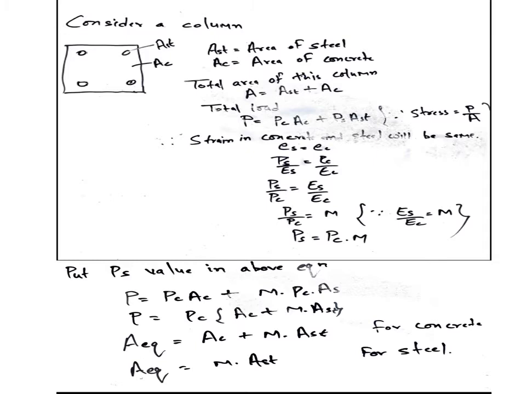Now the second assumption is that all tensile stresses are resisted by the reinforcement, none by the concrete. It means if we take a beam or a section and draw a neutral axis, the top portion is in compression and the bottom portion is in tension. So in a beam we provide reinforcement at the bottom part.